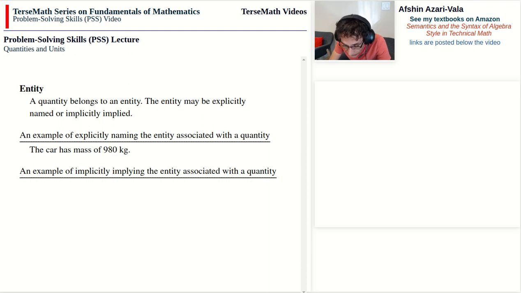So as an example of that, if I say the temperature is 20 degrees Celsius, then if the context of discussion is the weather, then obviously I'm talking about the temperature of the air being 20 degrees Celsius at that location. So the entity becomes the air at the location where the temperature was measured.